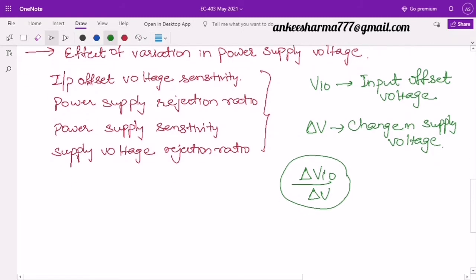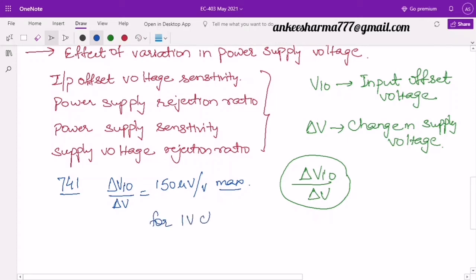For example, if I take the 741 IC, in this case delta VIO by delta V is around 150 microvolt per volt maximum. Why maximum? Because this is the maximum variation that we will see. It means for a 1 volt change in supply, I will find there will be a 150 microvolt change in the input offset voltage, VIO. Right, so this is important.